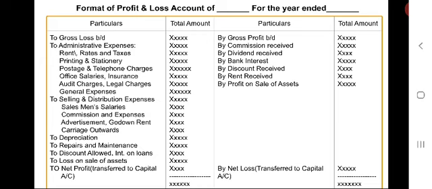So when our employees are sent to some other concern as apprentices, that expense, if it is borne by the business concern, is a loss to the business, so it is to be debited to the profit and loss account. If the business concern receives any apprentice premium, then it is income, so it is to be credited to the profit and loss account.